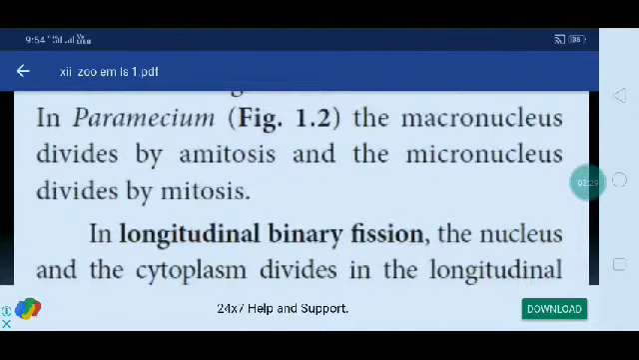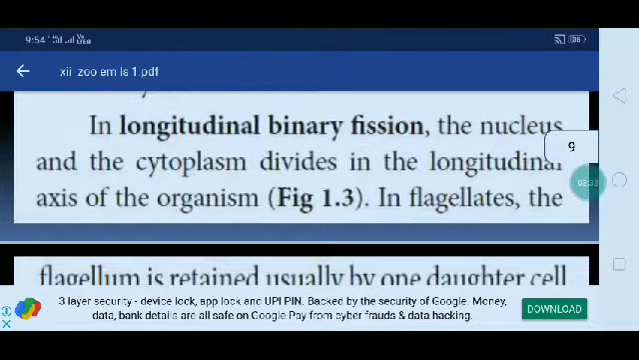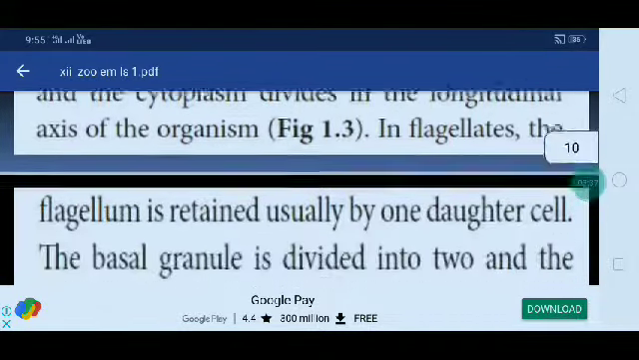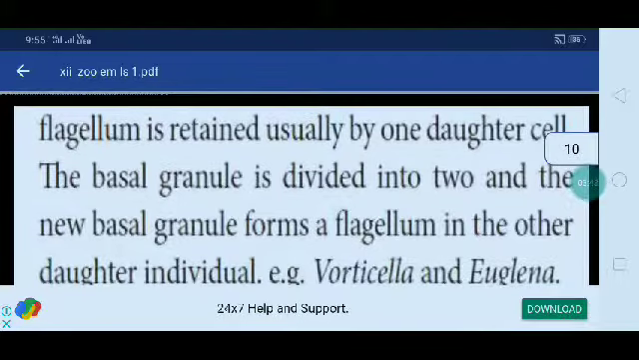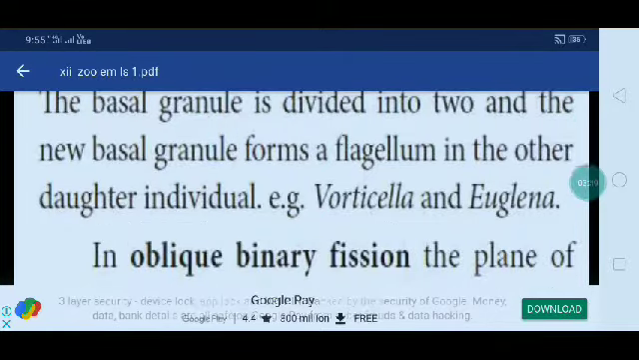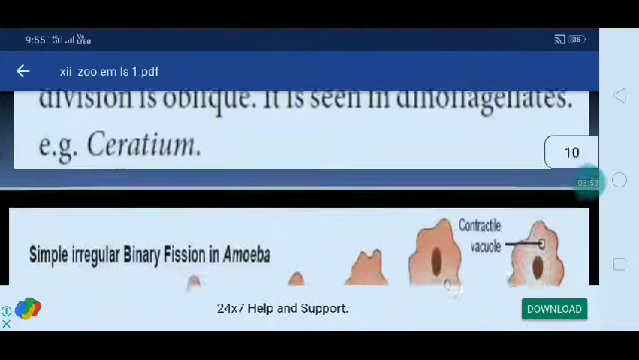The next one is longitudinal binary fission. The nucleus and the cytoplasm divide along the longitudinal axis of the organism. In flagellates, the flagellum is usually retained by one daughter cell. The basal granule is divided into two, and the new basal granule forms a flagellum in the other daughter individual. Examples: Vorticella and Euglena. In oblique binary fission, the plan of division is oblique. It is seen in dinoflagellates, that is Ceratium.